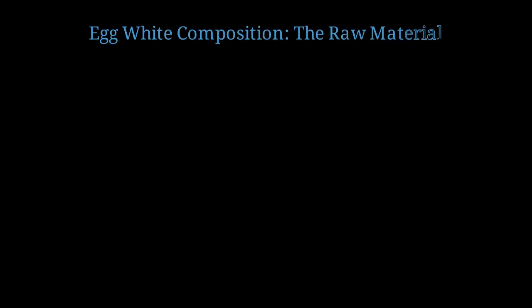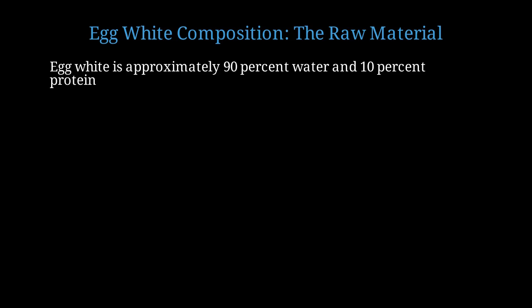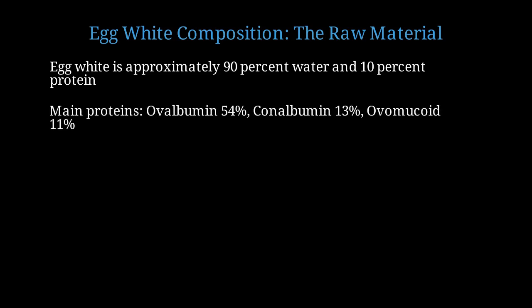Before we understand foaming, we need to know what's in egg white. The composition is critical to the mechanism. Egg white is approximately 90% water by mass and 10% protein. The remaining fraction includes trace minerals and glucose. The protein fraction consists primarily of ovalbumin at 54%, conalbumin at 13%, and ovomucoid at 11%.